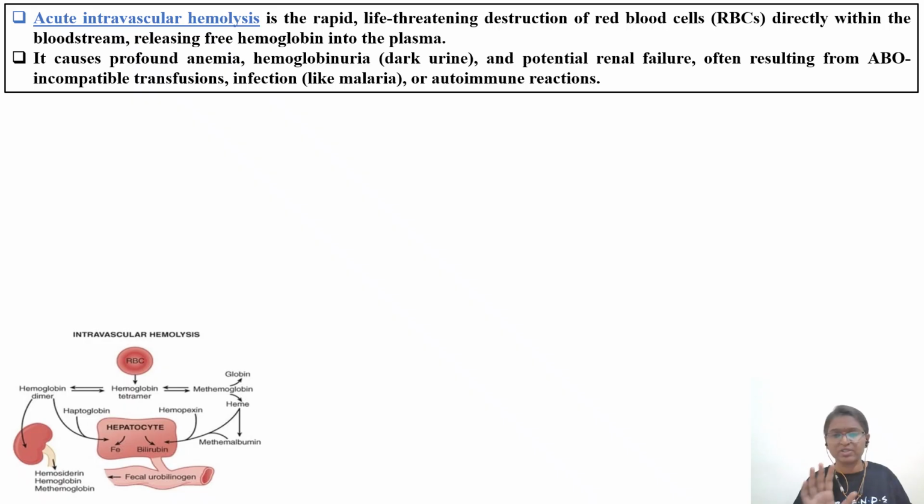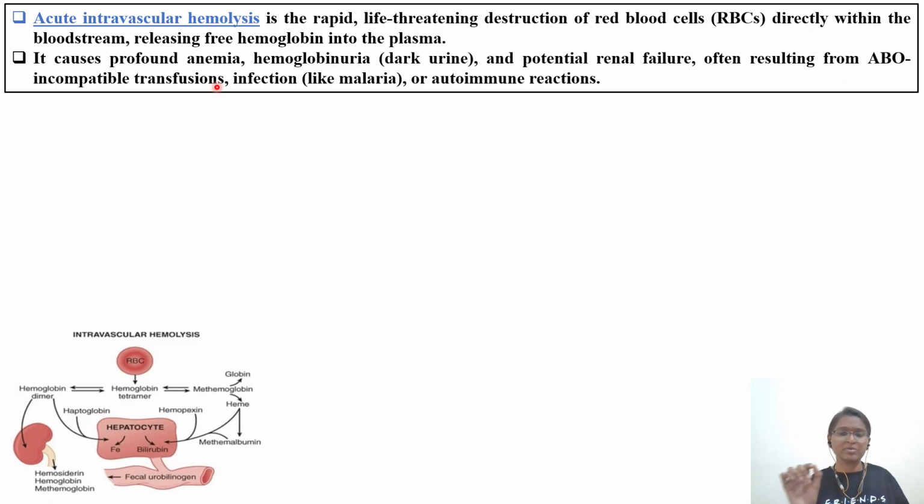One or two slides only will discuss. So we have a rapid, life-threatening destruction of RBC directly within the bloodstream, as we saw in the blood vessels also, releasing the free hemoglobin into the plasma. So hemoglobin (HB) will be released into the plasma, and if that is going to the kidney, it will cause kidney damage also. It causes profound anemia, hemoglobinuria, that is dark urine because of the hemoglobin concentration in the urine, and potential renal failure, which we have seen, and often resulting from ABO incompatible transfusion.